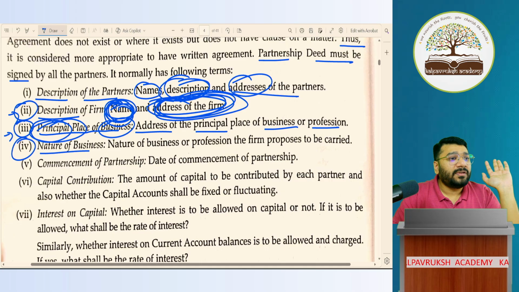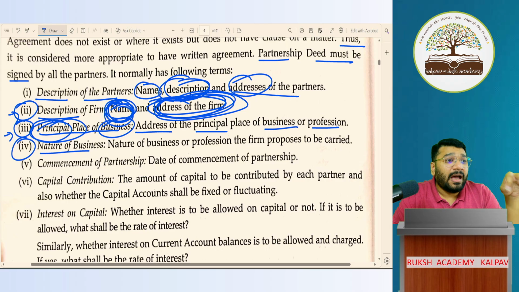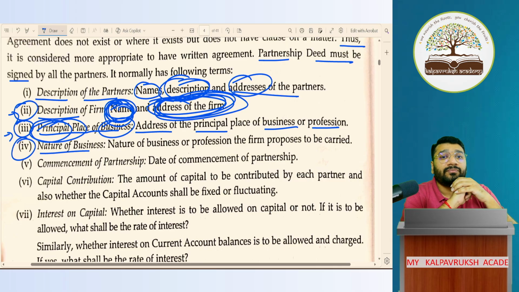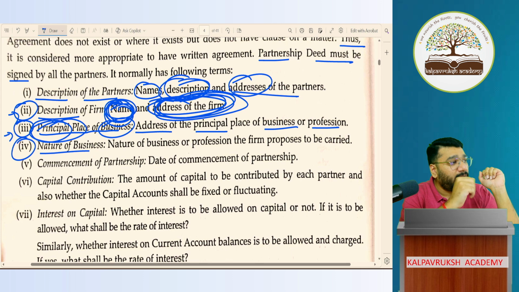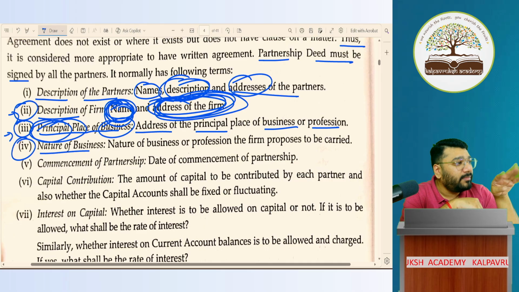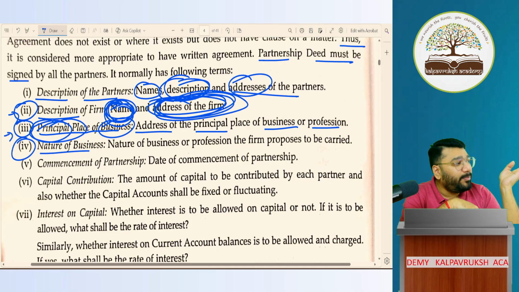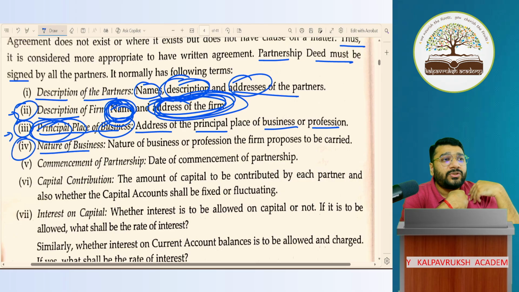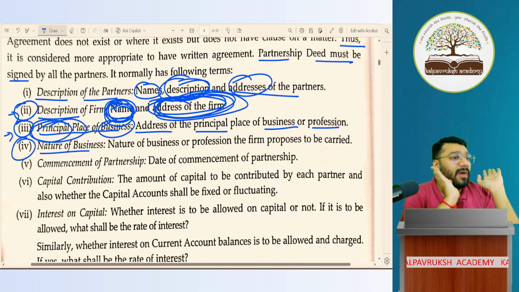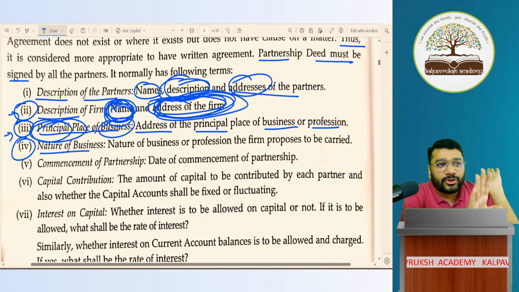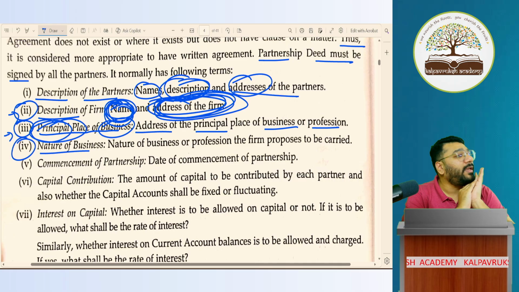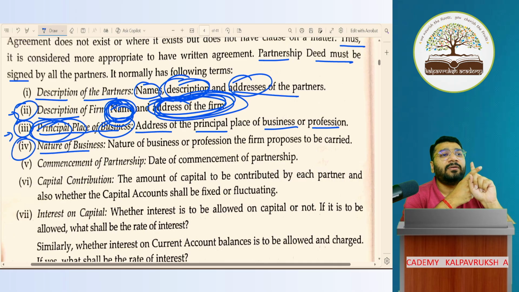Sir, can they ask more than that? They can. The CBSE board is always like, judge me, I'll prove you wrong. You expect the examiner to ask only for 3 marks, and they'll end up asking this entire question for 6 marks also. So all I'm trying to say is, whatever marks they ask, write double the points. If they ask 2 marks, write 4 points. 3 marks, 6 points. 4 marks, 8 points. Got it, not got it? But I don't think anybody would ask this for 4 marks and waste marks. Max to max, they should ask only for 3 marks. Okay, not okay?